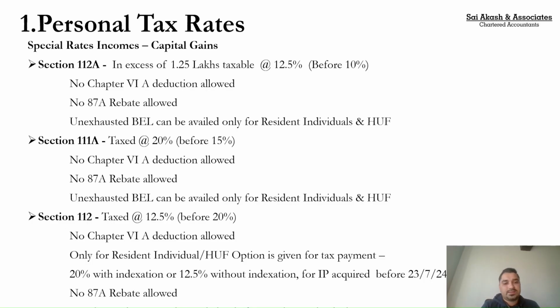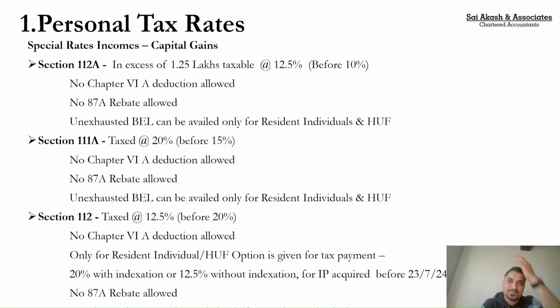But against this also, there is no Chapter 6A deduction allowed. 87A rebate is also not allowed. Be mindful, my friends, 87A rebate is not available against your long-term capital gains. Also, there is one benefit given to you. Suppose you don't have any other income, this is the only income you have. You have a basic exemption limit of 4 lakhs. You can utilize that unexhausted basic exemption limit.